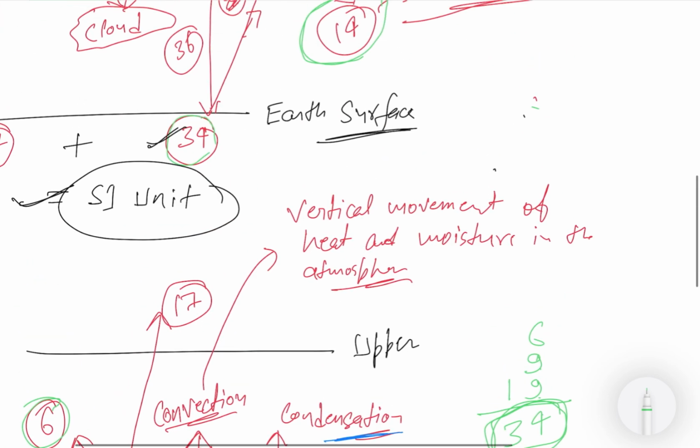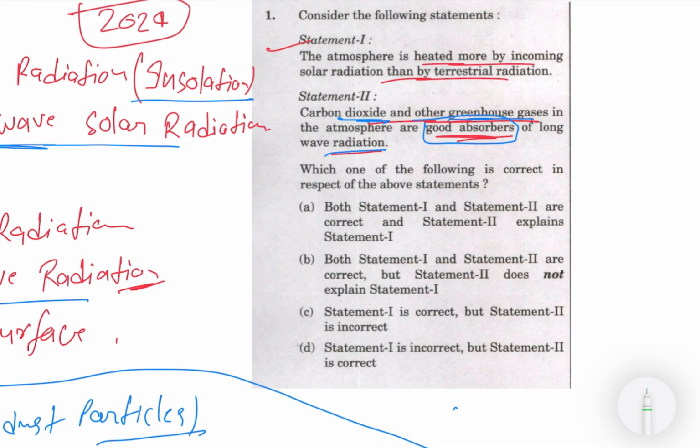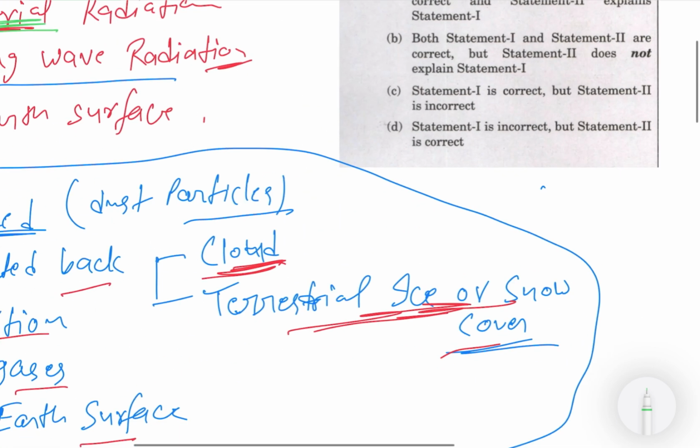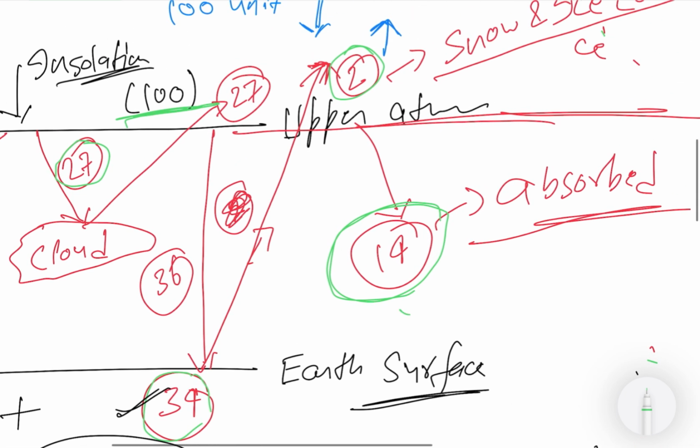Now let's come to the question. What are the questions? The first statement is: the atmosphere is heated more by incoming radiation than by terrestrial radiation. Okay, here atmosphere is written, not earth surface. Atmosphere means the gases present. So look, in the first case, in insolation, how much heat is there? 14 units. 14 units is absorbed, or 14 units is heated.